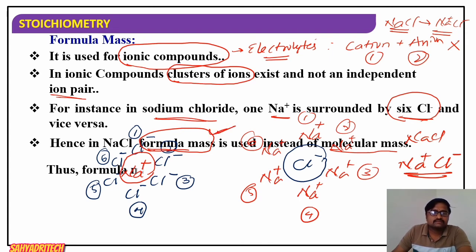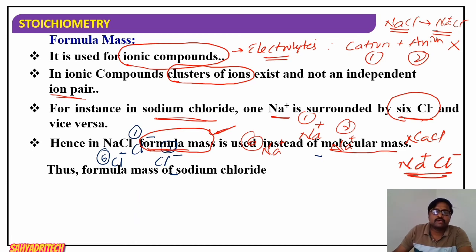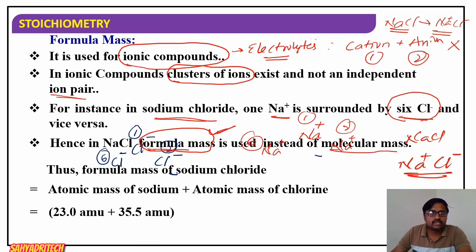Thus, if I want to consider the formula mass of sodium chloride, it is just the atomic mass of Na and the atomic mass of Cl. The atomic mass of sodium plus the atomic mass of chlorine will be the formula mass of sodium chloride. For sodium it is 23 U and chlorine 35.5 U, that is atomic mass unit. So overall 58.5 AMU. Yes or no? Yes.